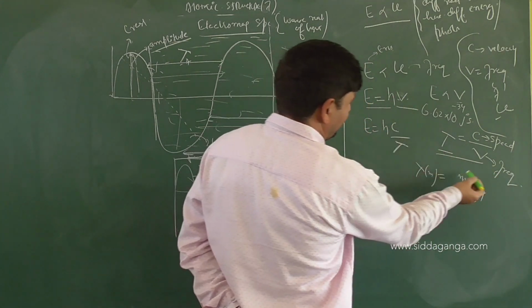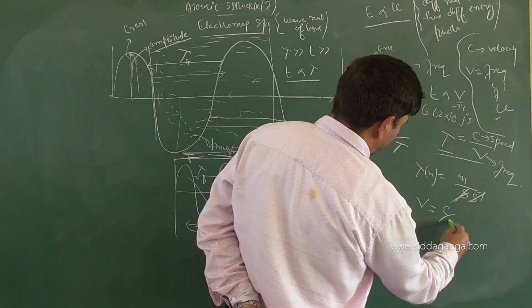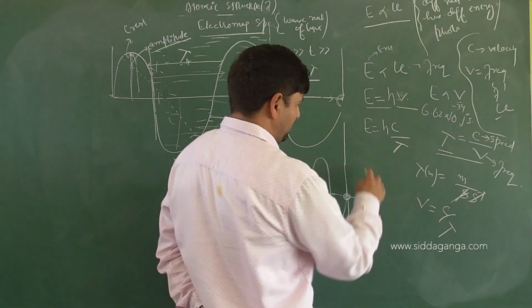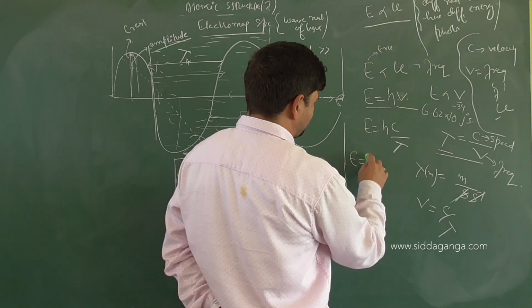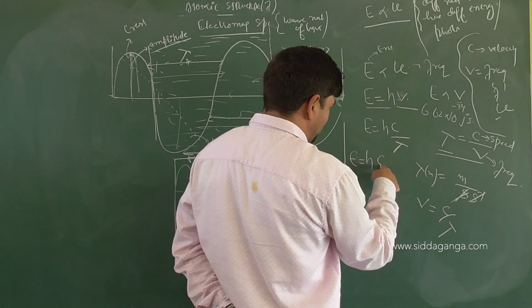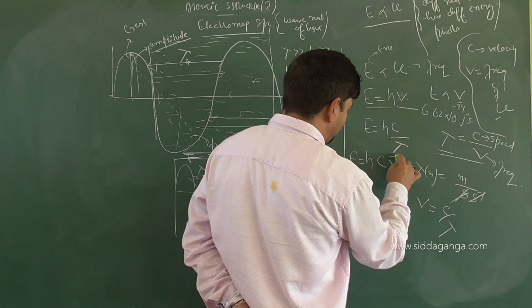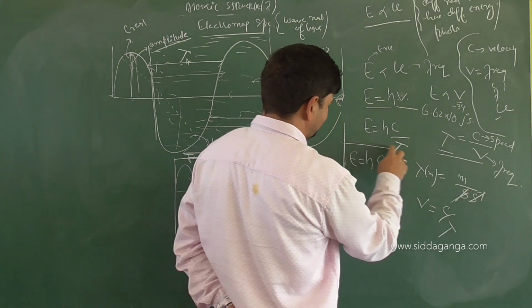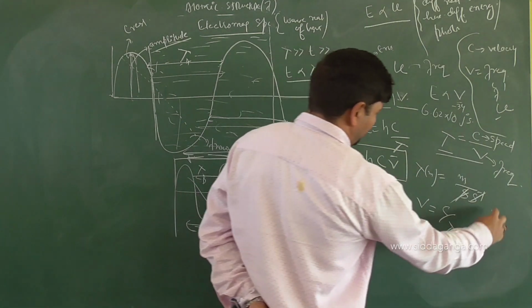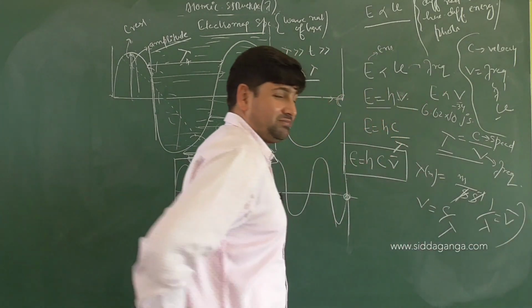So what is V equal to now? Frequency equals C by lambda. That's what I wrote earlier. So E equals h, I have written C by lambda. So I can write E equals h c into wave number also. Can I? Because 1 by lambda equals wave number.